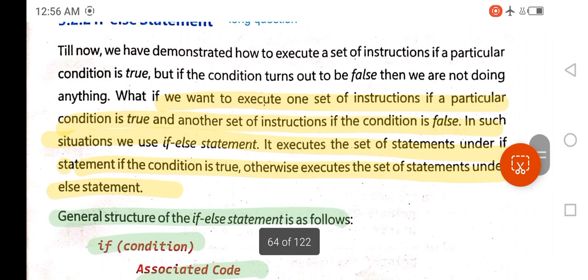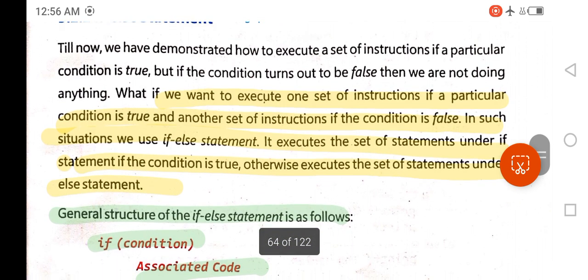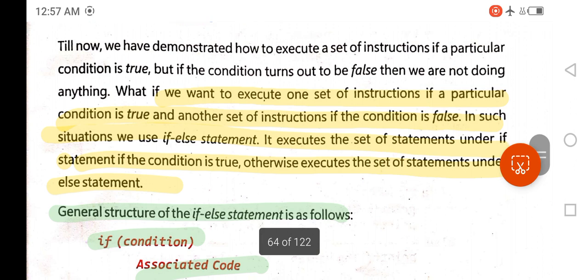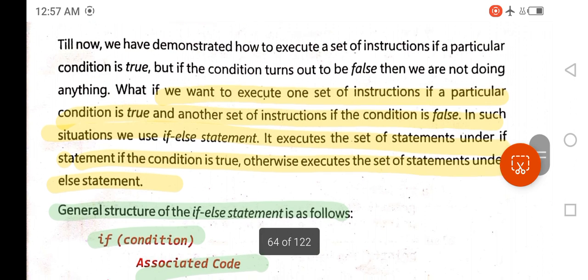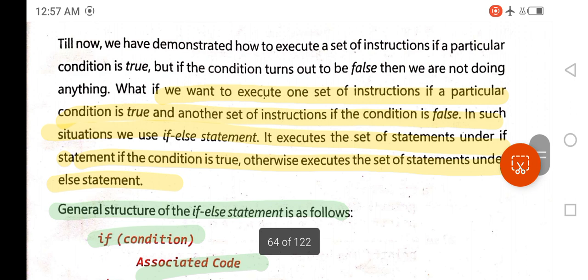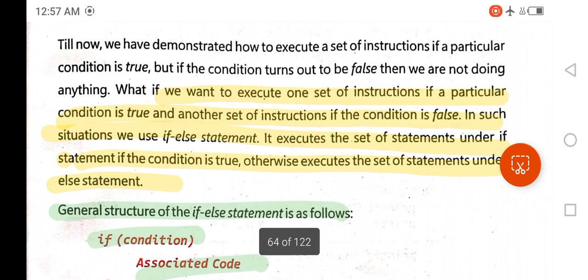Here you will start the answer of what is if else statement by writing the highlighted text that is in front of you. I read it for you.